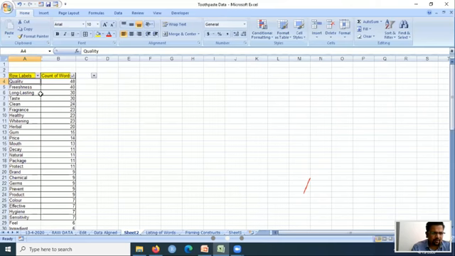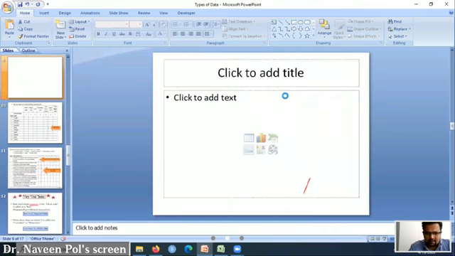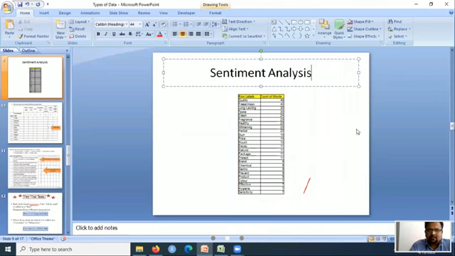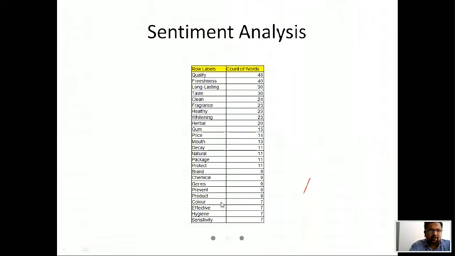If you put this in a PPT, for example, I'll put this in a PPT, it looks so wonderful. I'll put it in a PPT for your understanding. I'll just add this, and I'll put this as sentiment analysis. I have done this. You can see, if you present it like this. Probably I'm running out of time.